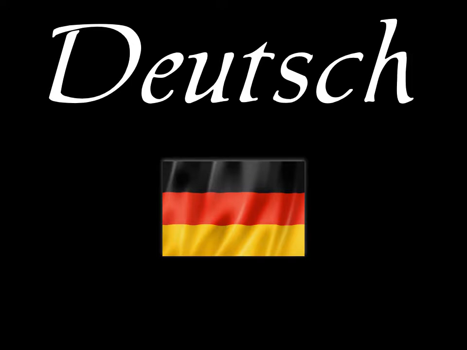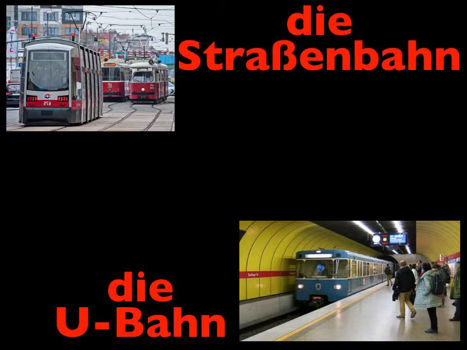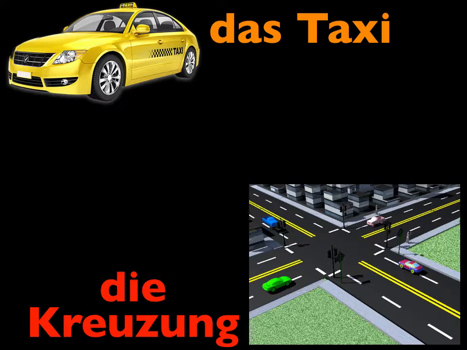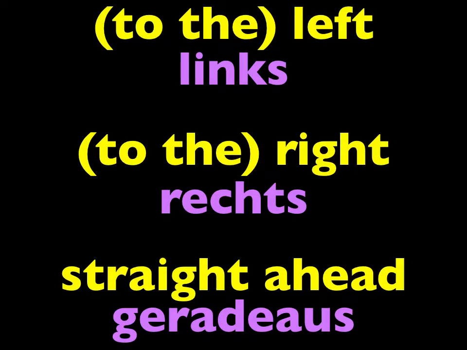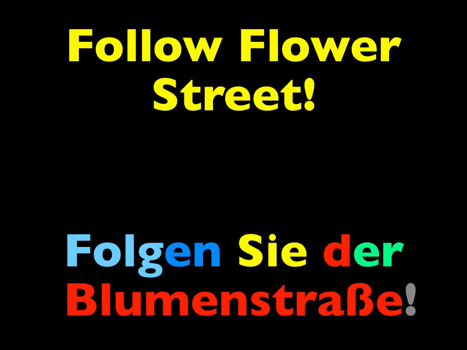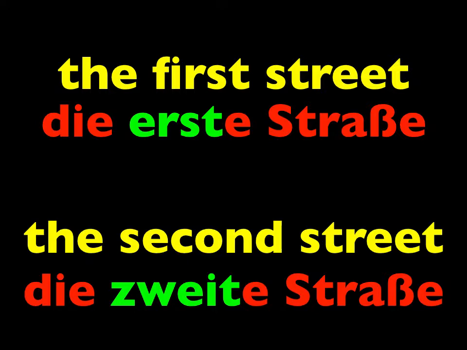Repeat the new vocabulary from our last lesson. Der Zug, der Bus, die Straßenbahn, die U-Bahn, das Taxi, die Kreuzung, die Ampel, die Straße, links, rechts, geradeaus. Folgen Sie der Blumenstraße. An der Kreuzung, an der Ampel, die erste Straße, die zweite Straße.